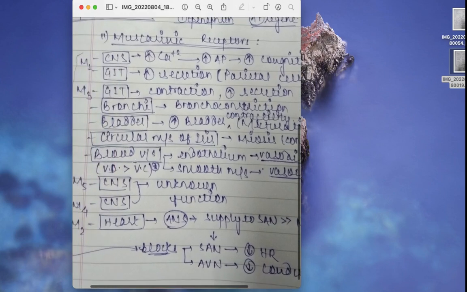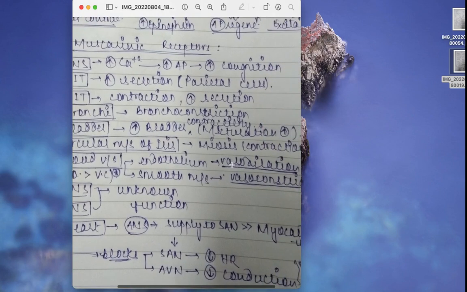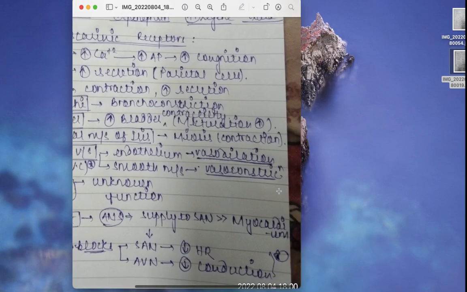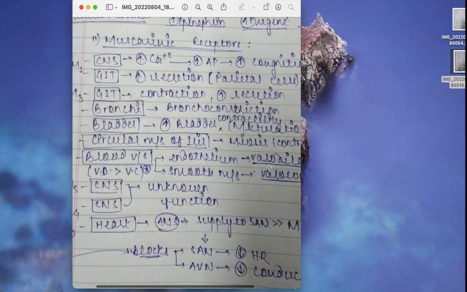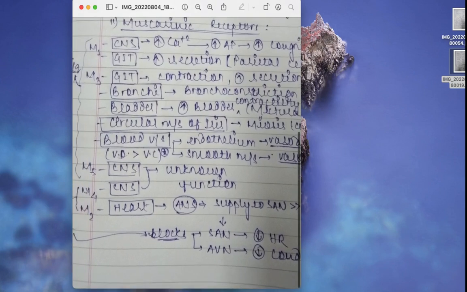In the blood vessels, the M3 receptors are present in two things, the endothelial cells and the smooth muscles. In endothelial cells it leads to vasodilatation, and in the smooth muscles it causes vasoconstriction, but the prominent effect is of vasodilatation as compared to vasoconstriction, remember this. So overall in blood vessels it causes vasodilation. Now, the M5 type is present in the CNS, and the M4 is again present in the CNS. Their function is still unknown.